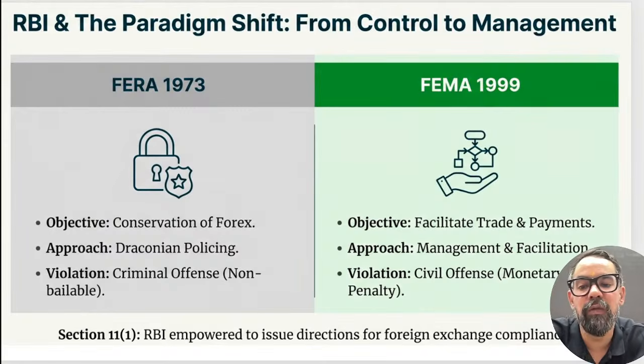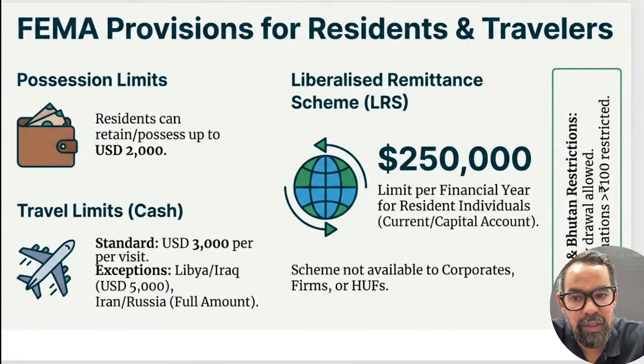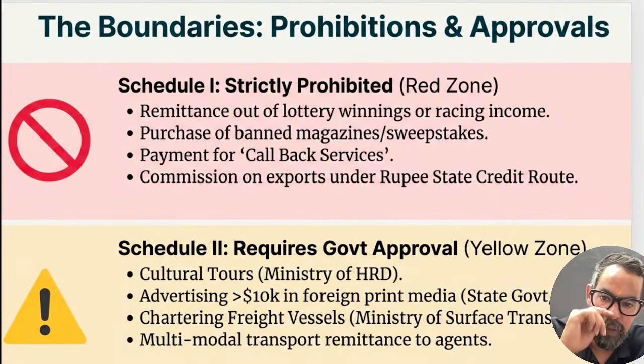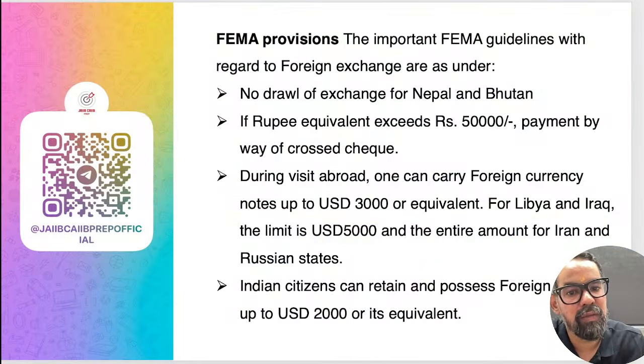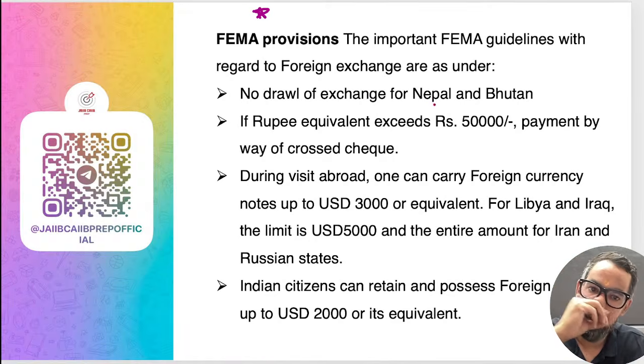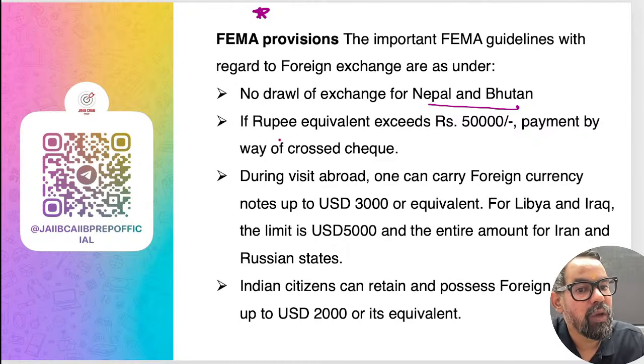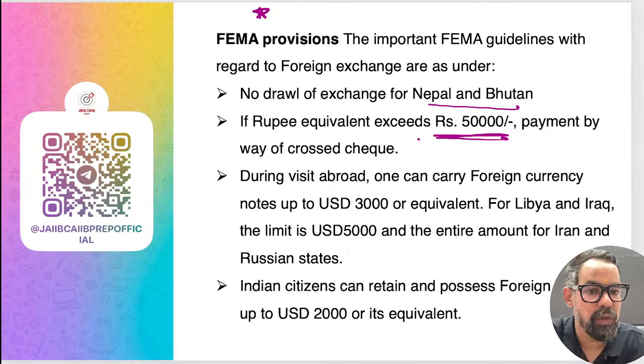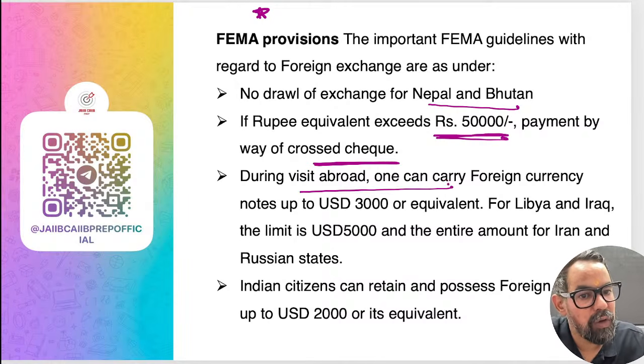The next one we have is FEMA versus FERA, and the LRS scheme. Hope you remember these, right? When it comes to the FEMA provisions for the countries, no withdrawal is required for Nepal and Bhutan. If the rupee equivalent exceeds 50,000, payments are through cheque only. During an abroad visit, one can carry 3,000 dollars or equivalent.